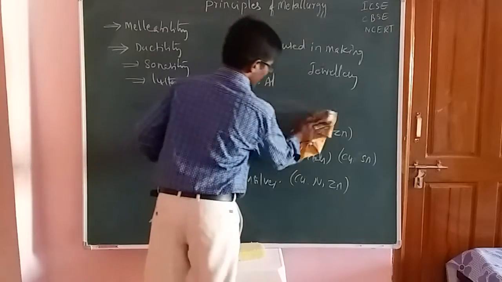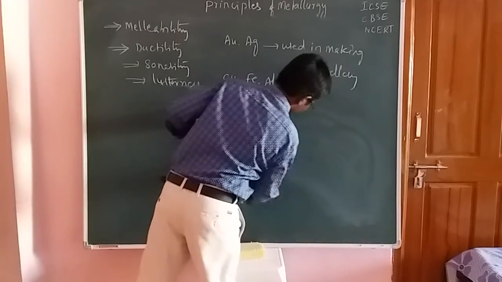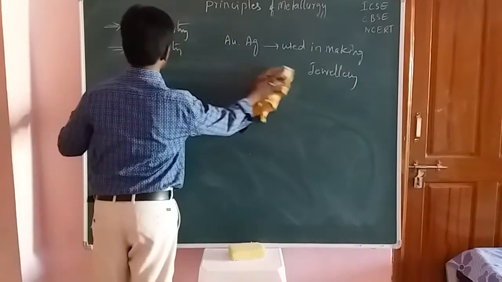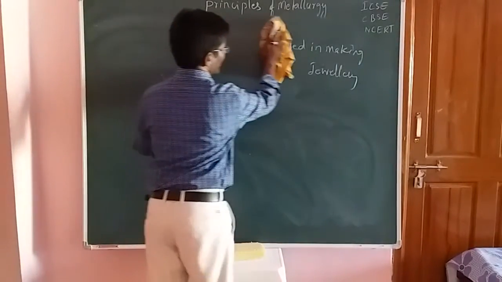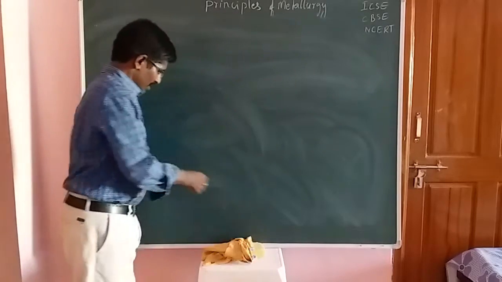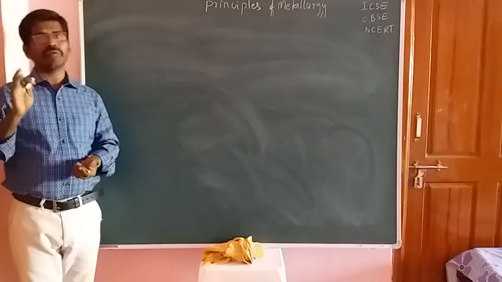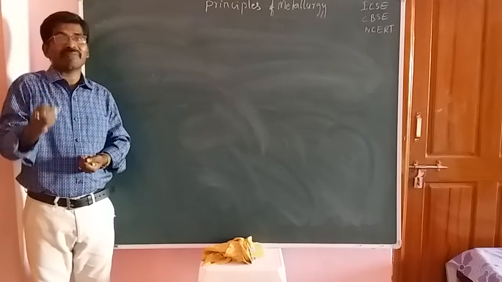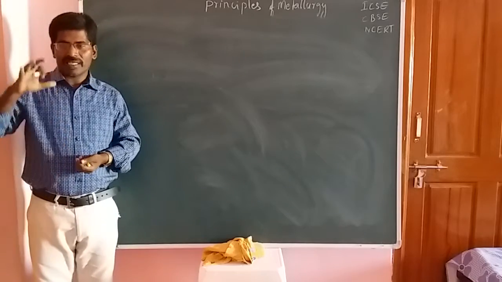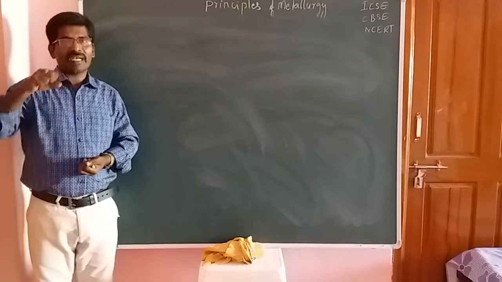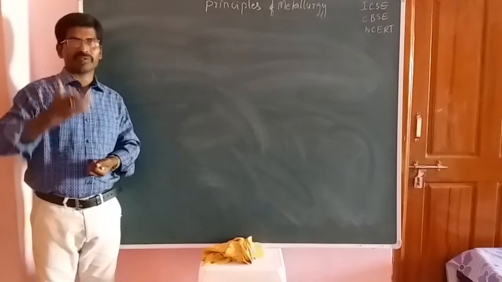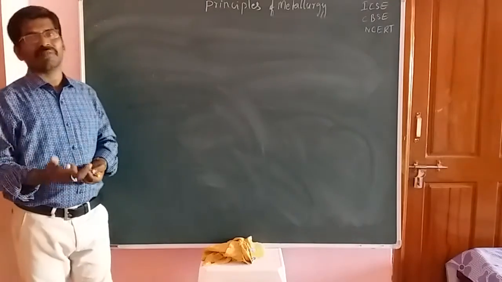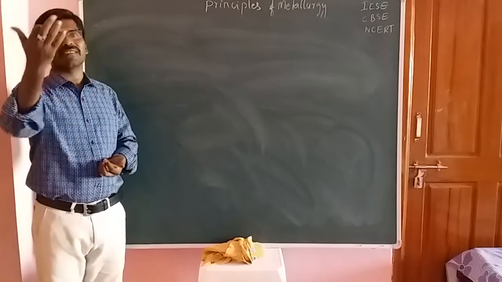Now we will discuss the next concept, that is the occurrence of metals. Okay, students. In the occurrence of metals, metals occur in the universe. The major source, the first source of the metals, is the earth's crust. That means the metals which occur in the earth's crust. So this is the first source. And the second source is sea water. Okay, soluble salts are present in sea water, students.